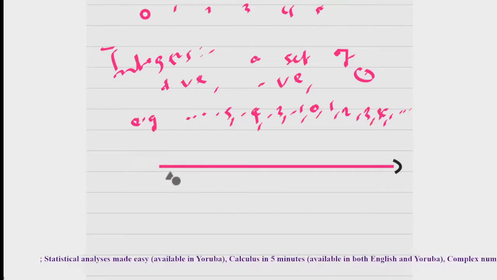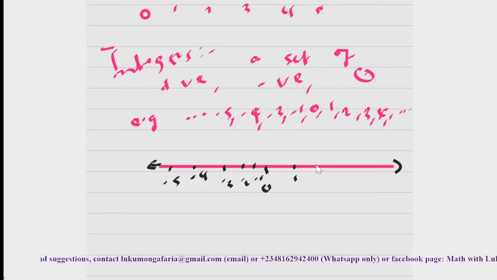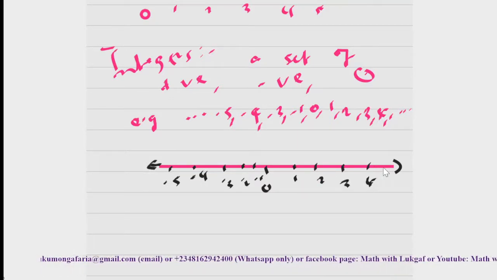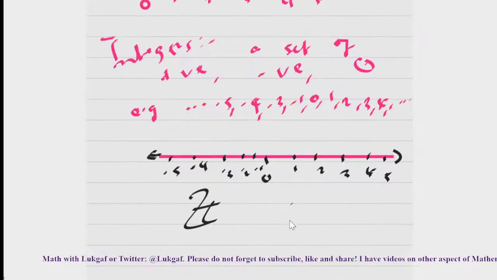You can indicate your origin here, which is 0. Then I have negative 5, negative 4, negative 3, negative 2, negative 1, then 1, 2, 3, 4, 5, and so on. So these are integers, and don't forget, integers are denoted as Z.